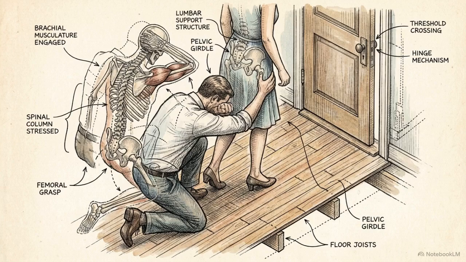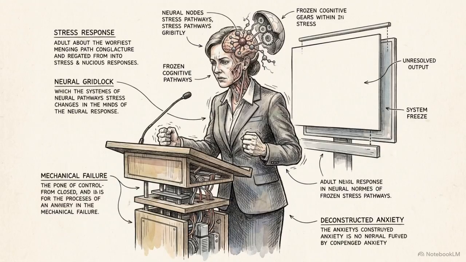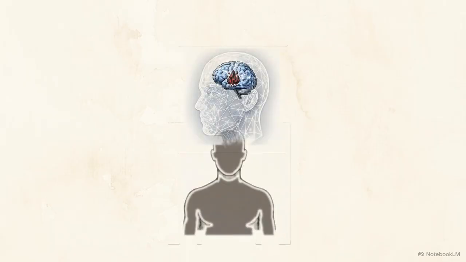When an intelligent person throws themselves on the floor, begging a partner not to leave, or a successful executive freezes with panic before a routine presentation, they experience a system failure. These moments represent automated outputs generated by a corrupted internal information processing system.